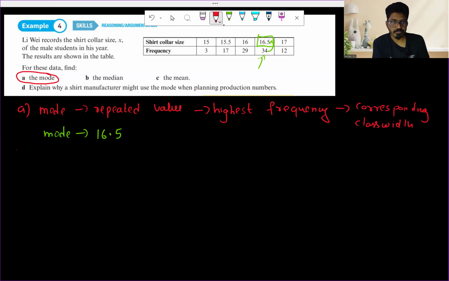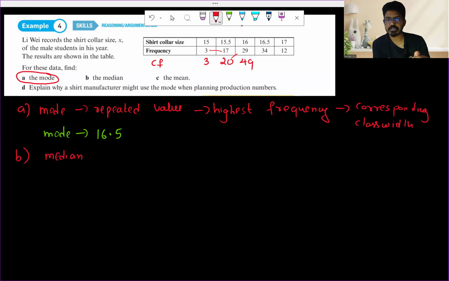Now, coming to the B part, median. To calculate the median, we need to be very cautious. First, to find the median, we need to find the CF, which is called the cumulative frequency. So what is our cumulative frequency? First, we will write 3 as it is, and then we'll add up these two. So 17 plus 3 is 20. 20 plus 29 is 49.